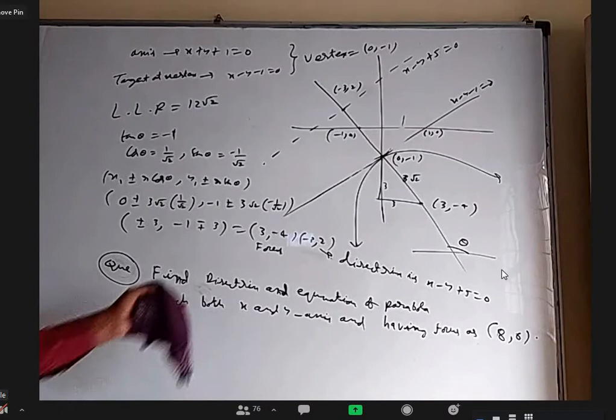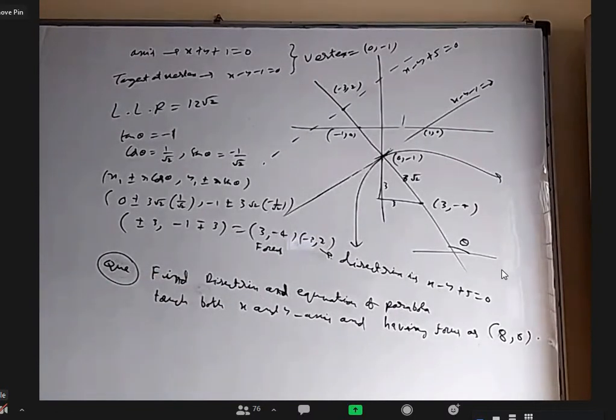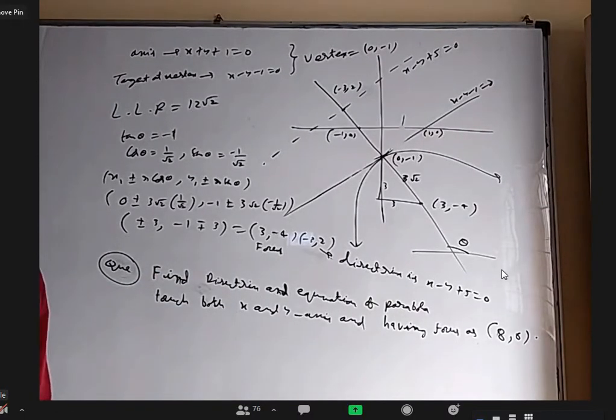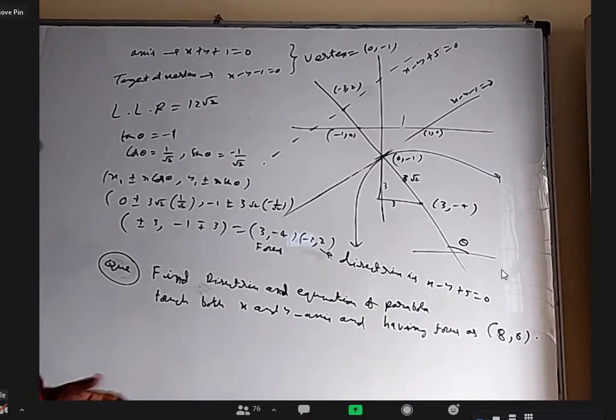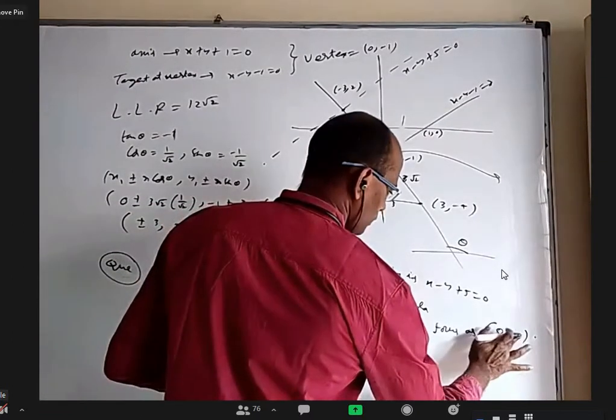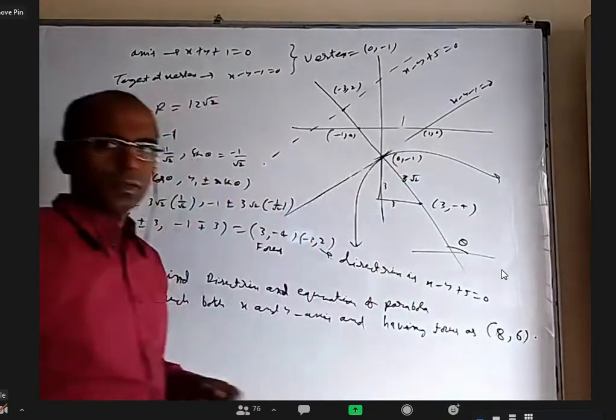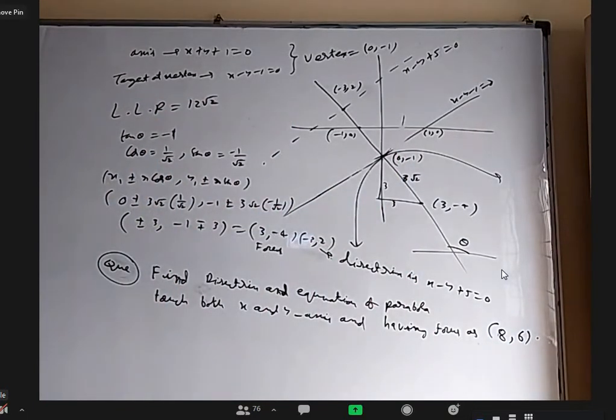Actually, I want other details also. I want the vertex, the equation of axis, the equation of tangent at vertex, and the length of latus rectum. Everything I want, not just the equation of parabola and directrix. This is a rotated one. Try to draw a rough figure.